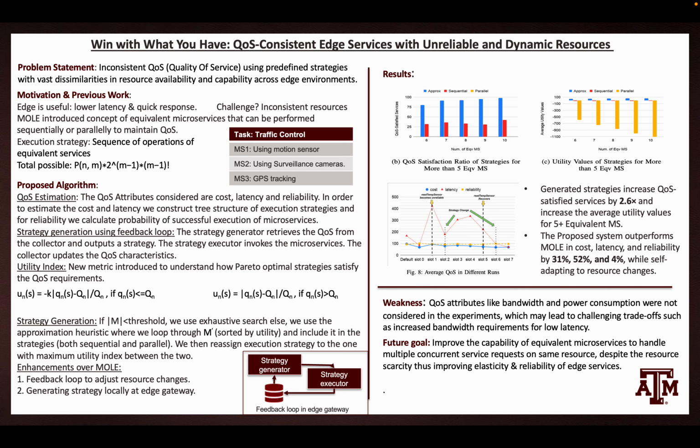So, the previous work called MOLE introduced a concept of equivalent microservices that can be performed sequentially or parallelly to maintain quality of service. Here we can see an example of traffic management where we have three different microservices to accomplish this task. That is, to use a motion sensor, or use surveillance cameras, or use GPS tracking using mobiles. And using these three microservices, we can have an execution strategy, like in which order we have to execute these microservices. And MOLE itself has two predefined execution strategies named failover strategy and speculative parallel strategy.